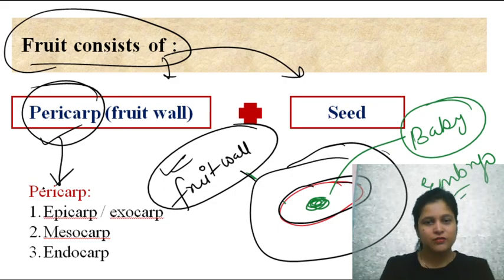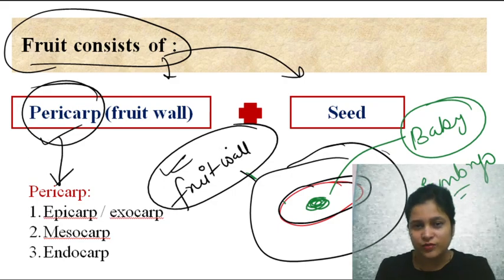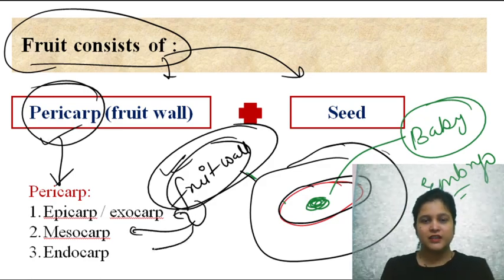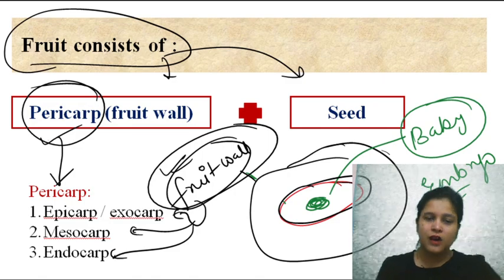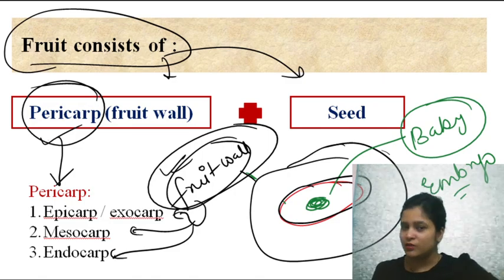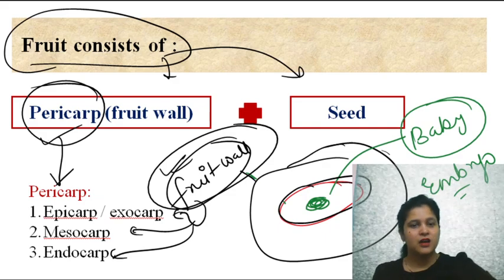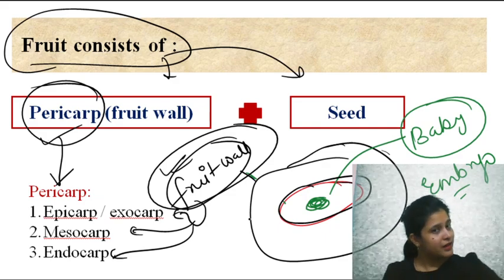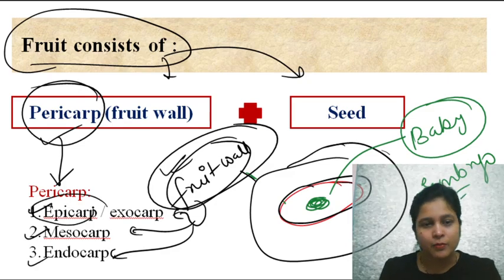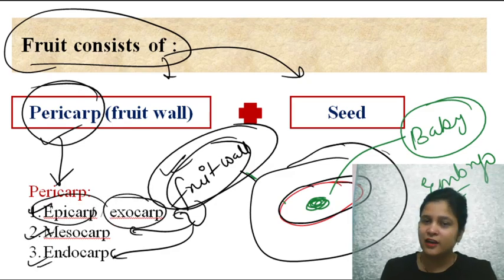Pericarp consists of 3 layers. This fruit wall or pericarp is made up of 3 layers. What are these 3 layers? Outside, then middle, and then inside. Outside is the exocarp, then the middle, mesocarp, and then inside, endocarp. Epicarp or exocarp, mesocarp and endocarp.